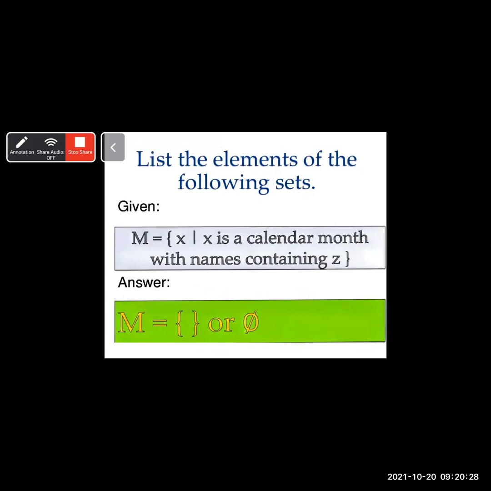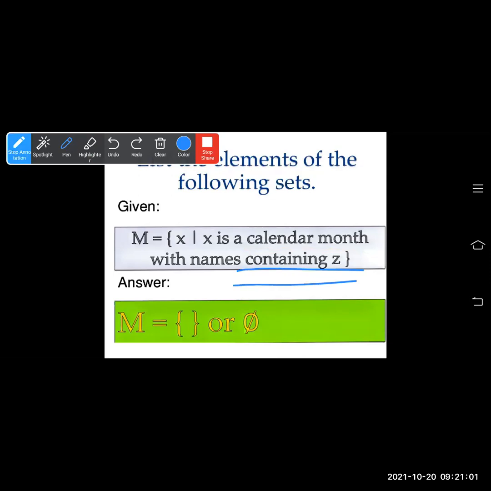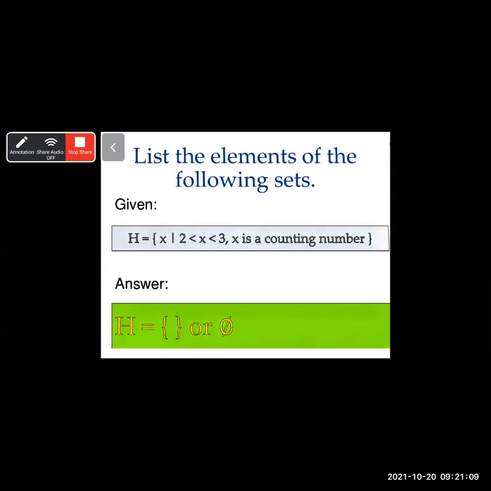Let's see one more example of empty set. List the elements of the following set. Given M is equal to set of all x such that x is a calendar month with names containing Z. Calendar month, is there any month which has Z? January has not Z. February, March, April, May, June, July, August, September, October, November, December. Not a single name of the month containing Z. Therefore, M is equal to empty set or phi. Which is not possible, then the set will be empty.